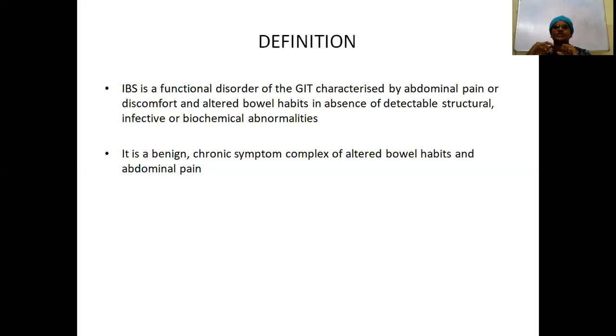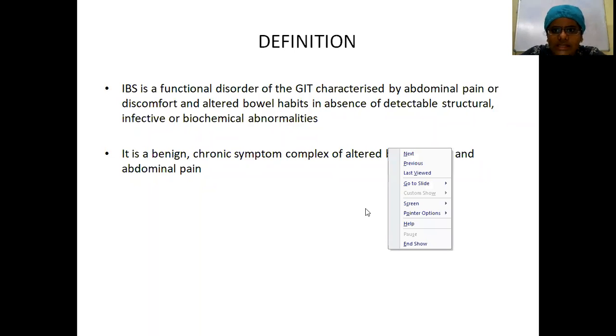So at the end of the session, your take-home message is that you have to diagnose irritable bowel syndrome mainly through history taking. You'll not get anything through investigations. The next point is to remember the Rome 3 diagnostic criteria. The next will be the management chart. So these are the 3 things you need to remember at the end of this topic. Okay, that ends the topic.